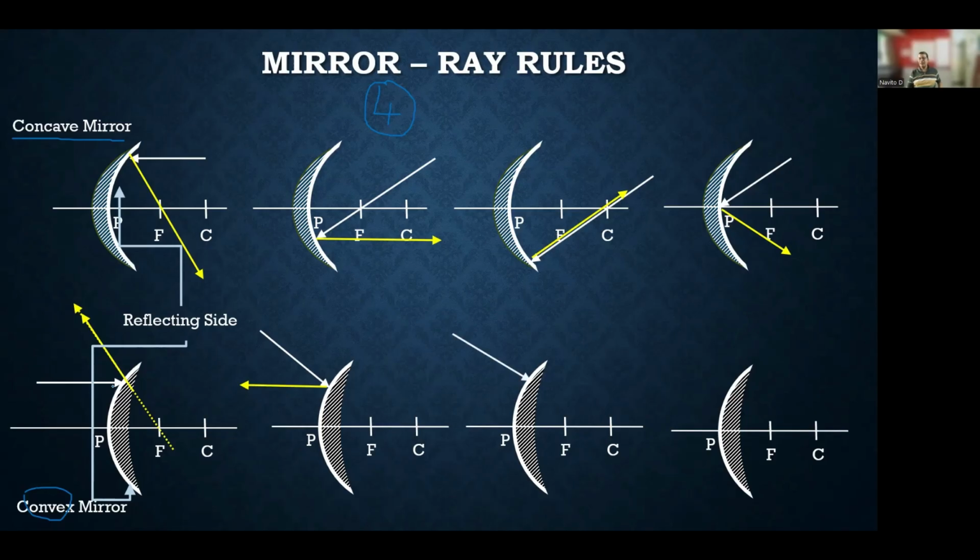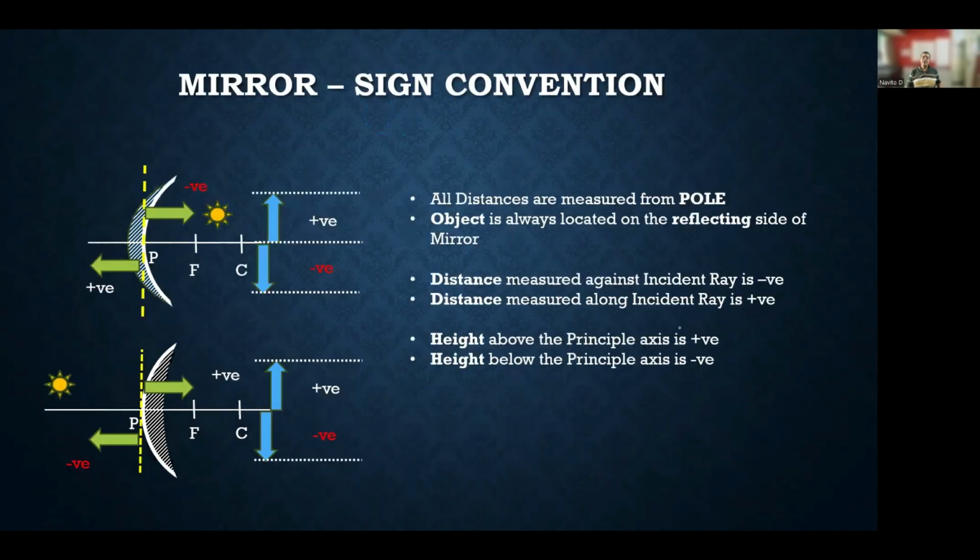The third rule, this ray of light appears as if it is going towards the center. So it will reflect back on the same line. And the fourth rule, if it hits the pole, it will reflect back from the pole at the same angle of reflection. So these are the mirror rules you need to remember. And using these rules, we are going to form the images.